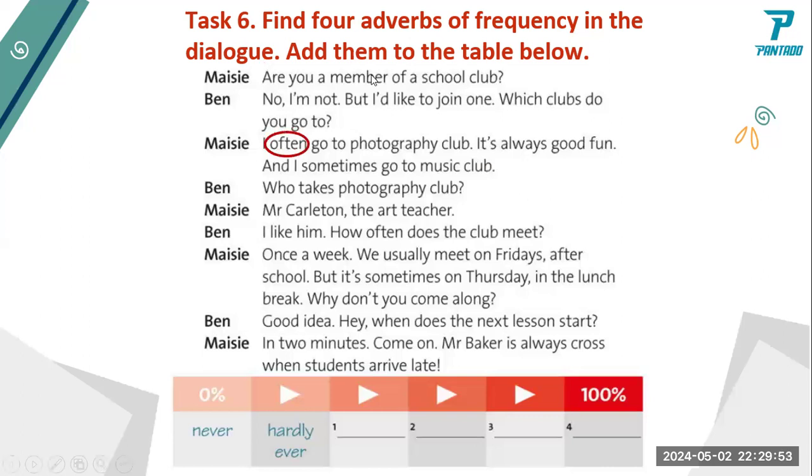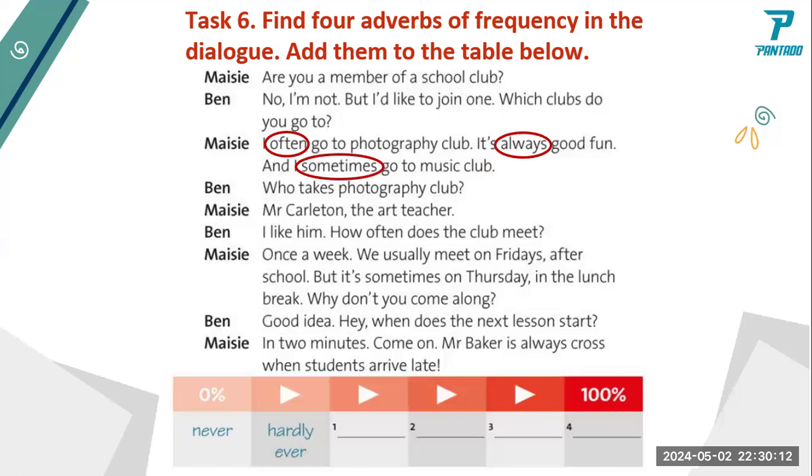Okay, we have the ones in the circle. We have often, another, always. What else? Sometimes. Okay, we have sometimes. What else?